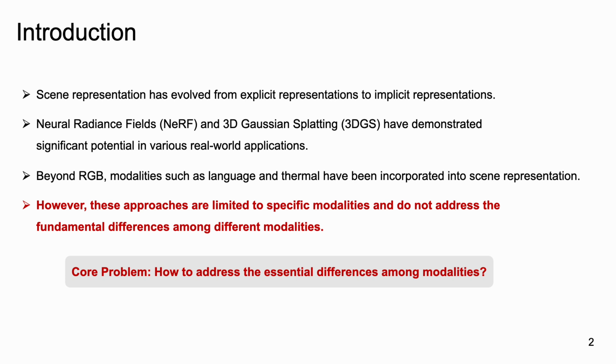Scene representation has evolved from explicit representations to implicit representations. Neural radiance fields, NeRF, and 3D Gaussian splatting, 3DGS, have demonstrated significant potential in various real-world applications. Beyond RGB, modalities such as language and thermal have been incorporated into scene representation. However, these approaches are limited to specific modalities and do not address the fundamental differences among different modalities.